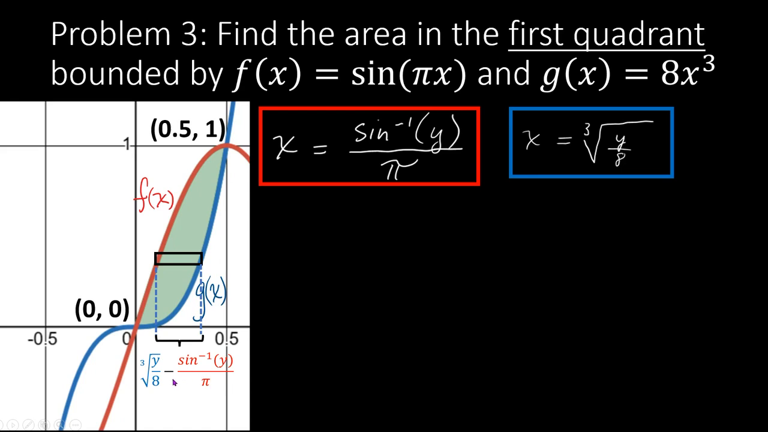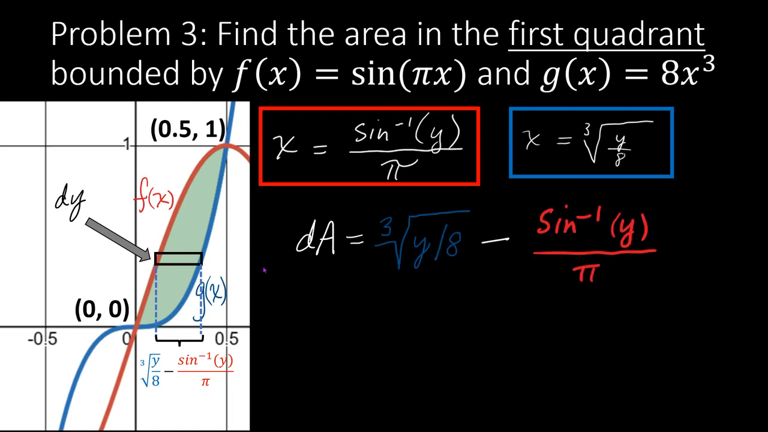The reason I'm subtracting in that particular order is because I know that larger x values are to the right, and I'll take a larger value and subtract a smaller value. That'll give me a positive difference for this length here. And then what about the other dimension of the rectangle? Well, that now is a little bit of the y, or dy. So to get an expression for this little bit of area, I'm going to have to take the difference between the x value from the blue curve and the x value on the red curve, and multiply it by dy.